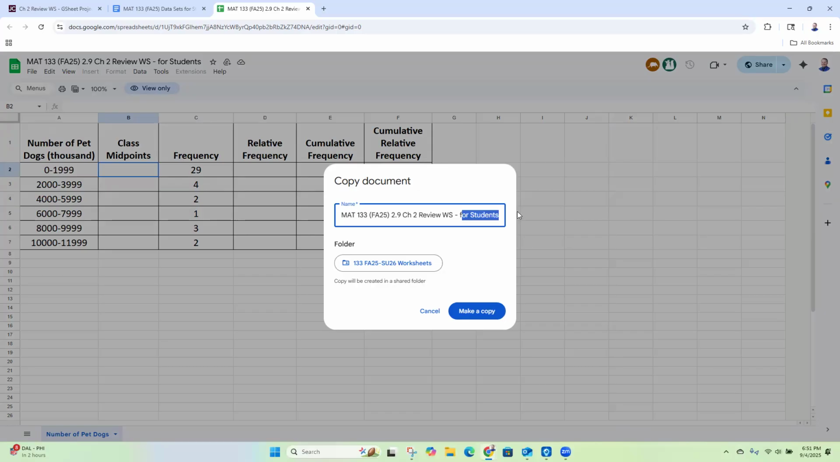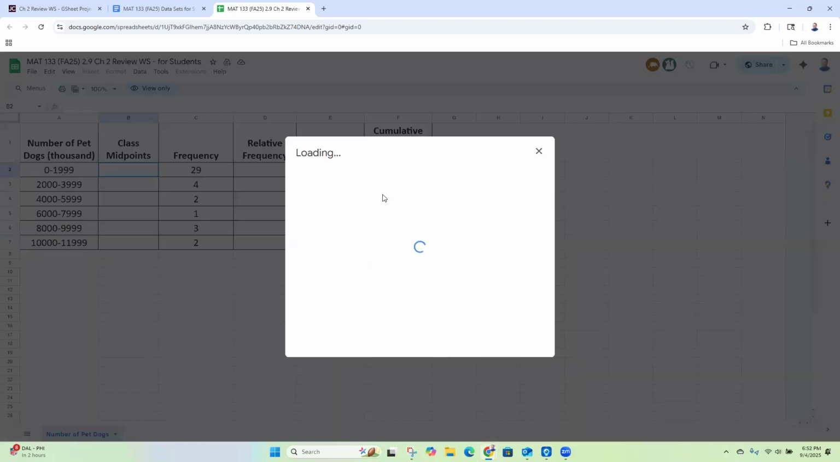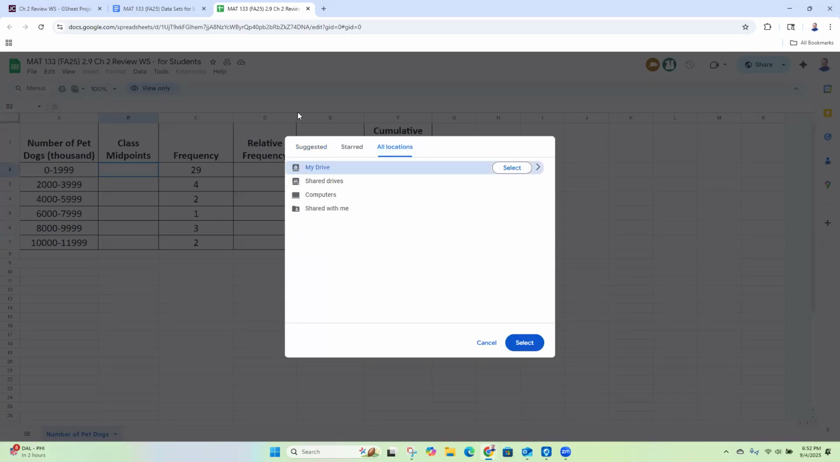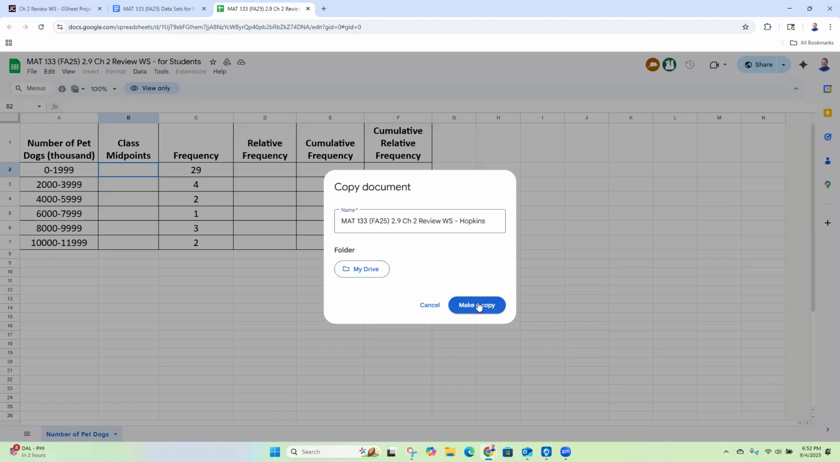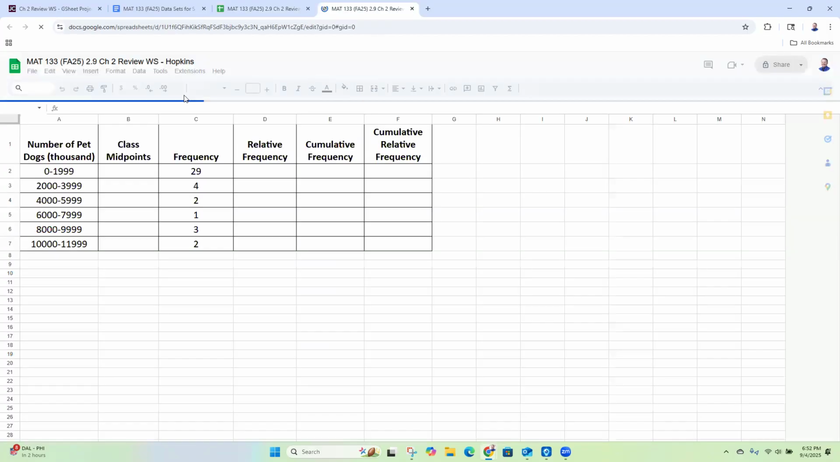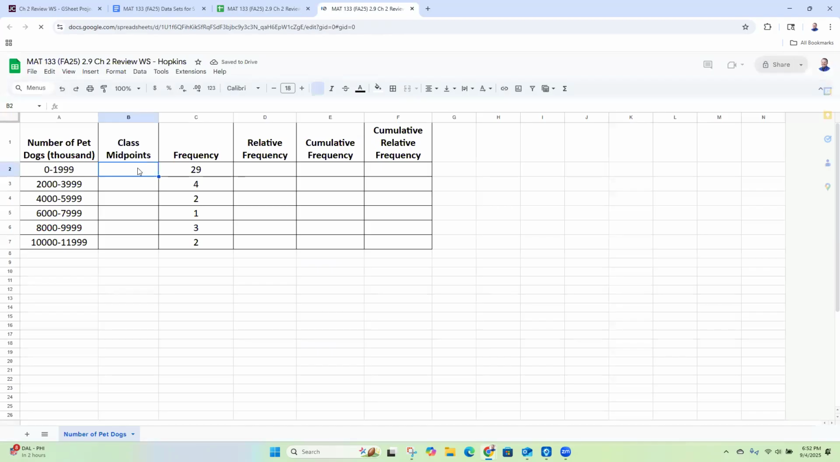I'm gonna put my name in here. Again, you don't have to, but it really helps if you do. If you try to save it here, you're not going to be able to because you're saving it into the folder where the teachers keep everything. So you're going to want to change your folder to My Drive. So all locations, My Drive, okay? Or if there's a folder that you would prefer, you can put it there. So I've changed the name, changed the folder, make a copy. Now this is my own personal copy, and I will be able to edit this. So in B2, now I can start typing things, okay?